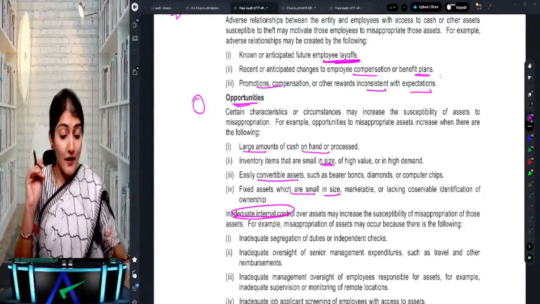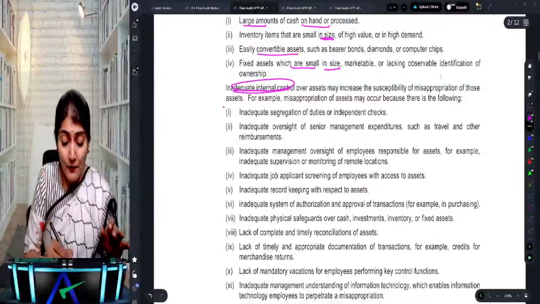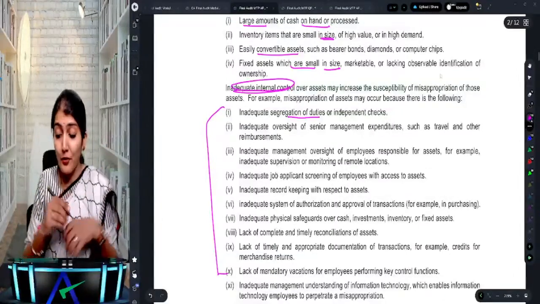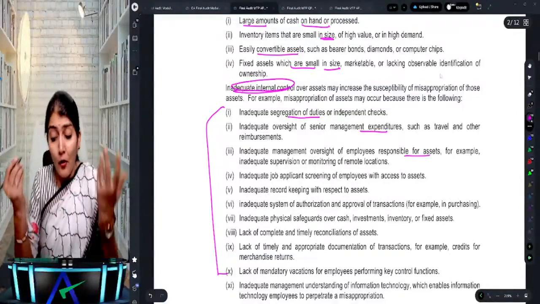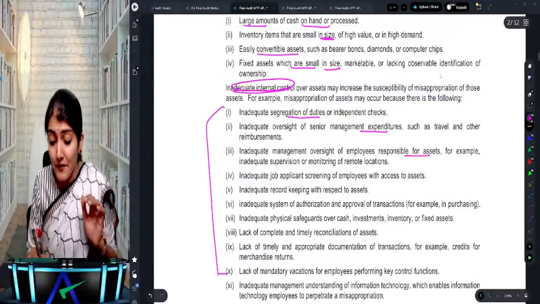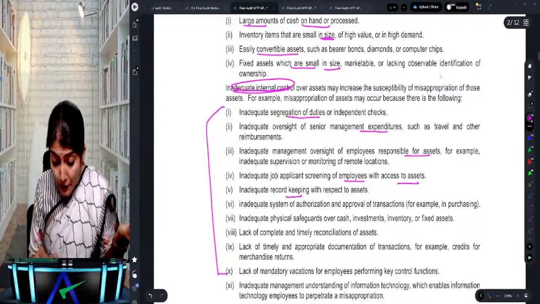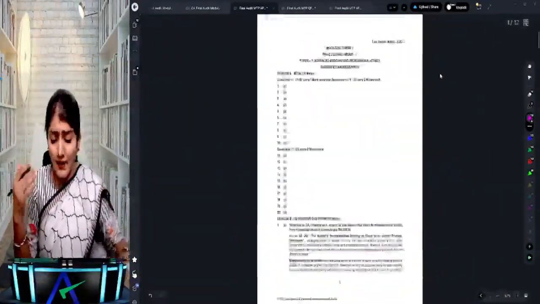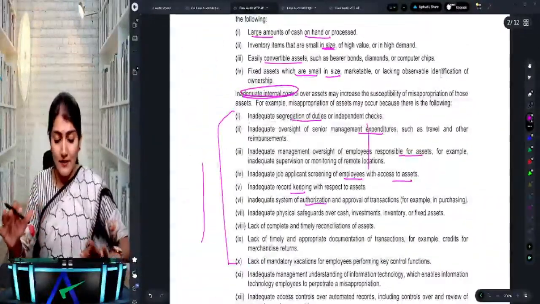These are the opportunities, and in opportunities we also have inadequate internal control: inadequate segregation of duty, inadequate oversight over management expenditure, inadequate oversight of employees responsible for assets, inadequate job applicant screening of employees with access to assets, inadequate record keeping, inadequate system of authorization. So all the points they are talking about are weak internal control.